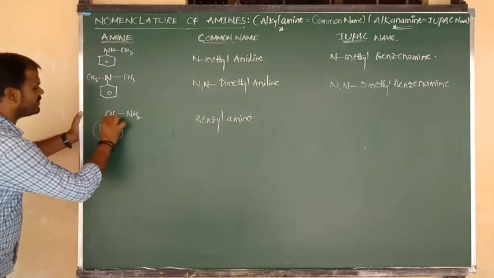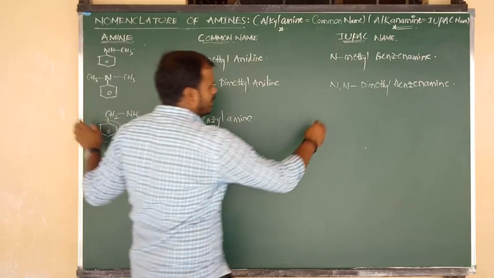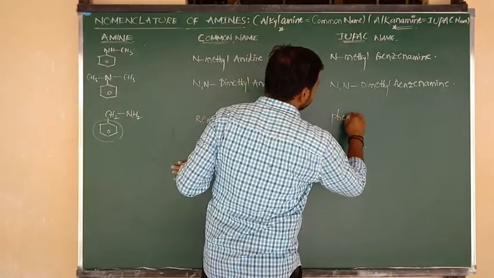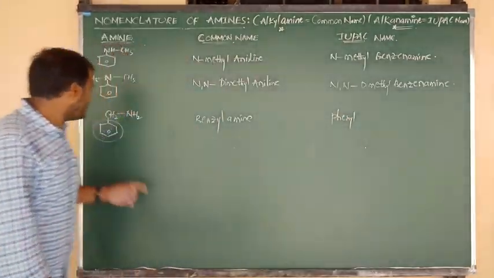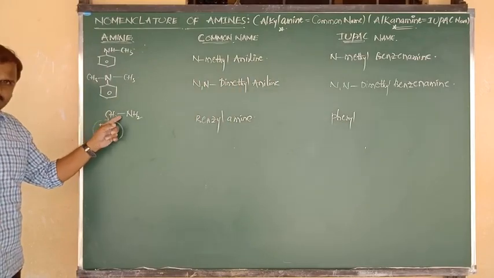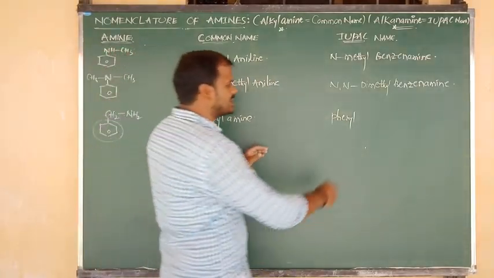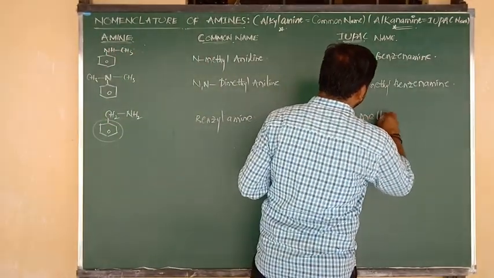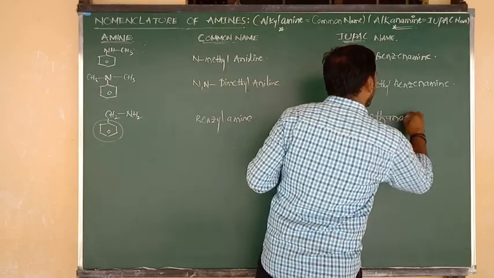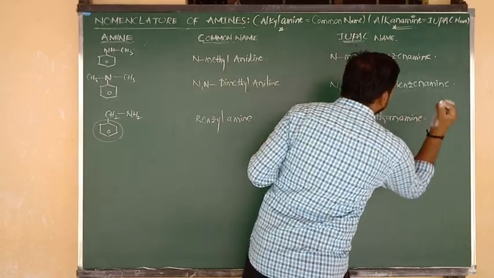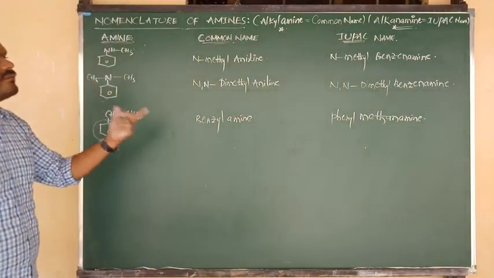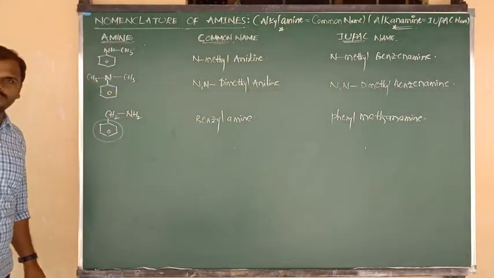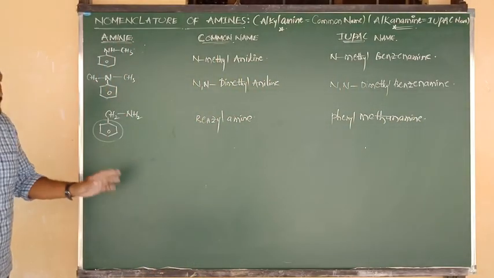This part we can call phenyl. I have written here phenyl. And one carbon is there, with single bonds, and the functional group is amine. So we can say phenyl methanamine. Phenyl methanamine. Very, very important. Okay, all of you understood?